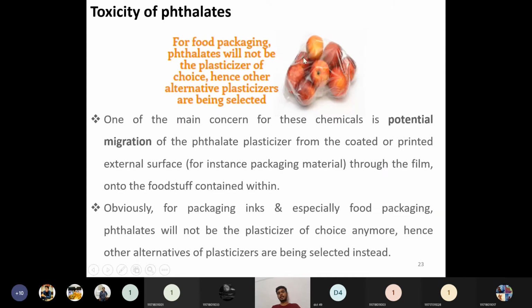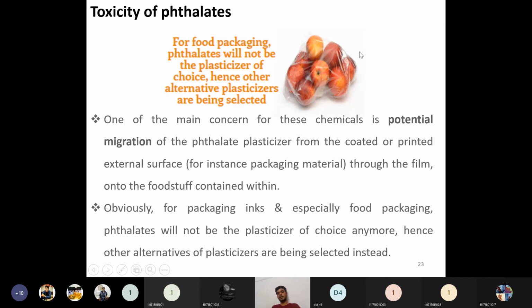Then there is toxicity. As I said earlier, the toxicity of phthalates is very high, especially when used in the food industry. So for food packaging, phthalates will not be the plasticizer of choice. Hence, other alternative plasticizers are being selected. Phthalates are very toxic in nature.